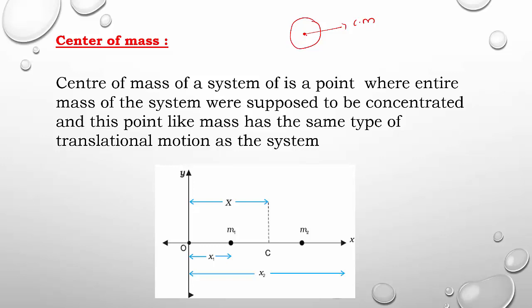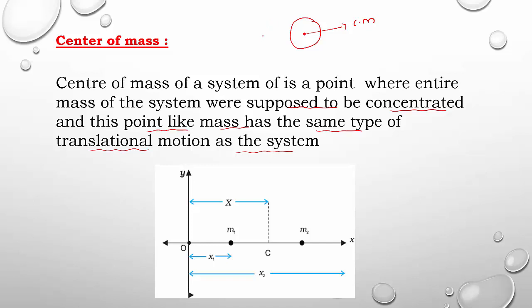So we are going to call the central point as center of mass. So center of mass is a point where the entire mass of the system is supposed to be concentrated, and this point-like mass has the same type of translational motion as the system.